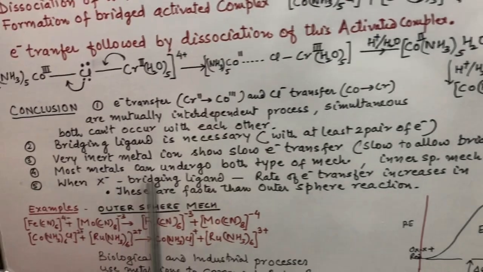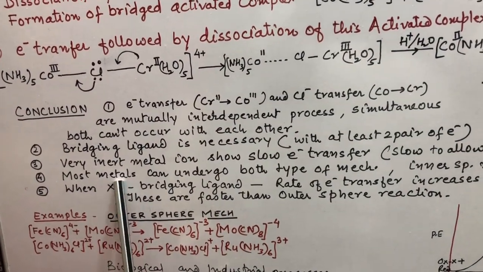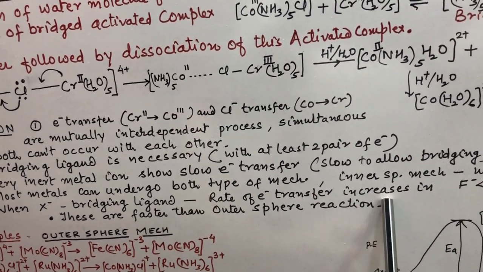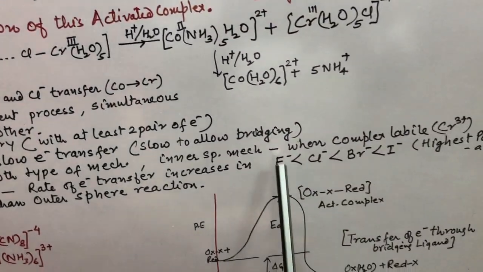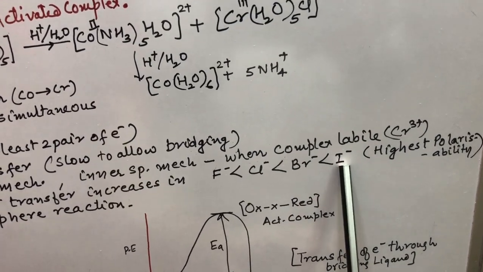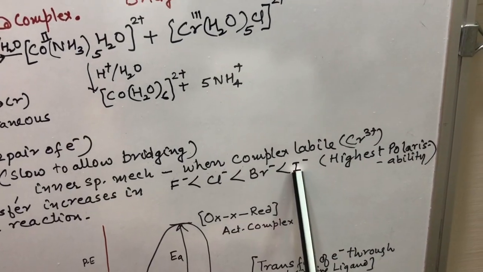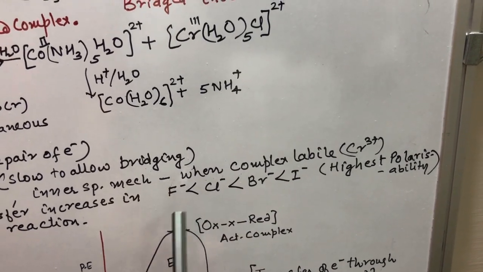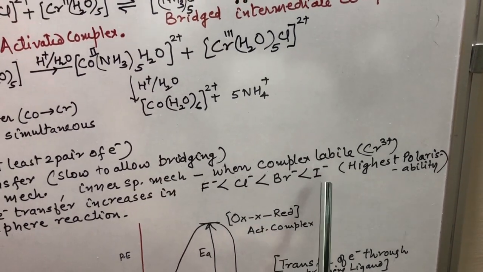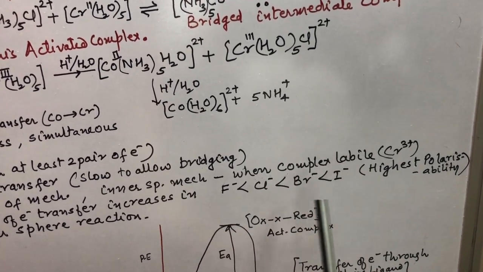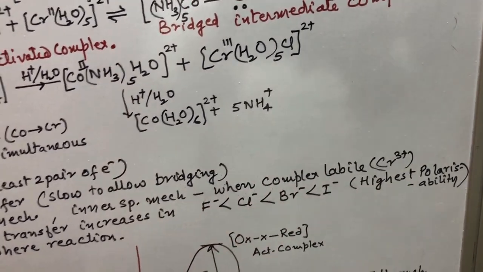When the bridging ligand acts, the rate of electron transfer increases in this order: if the ligand is fluoro, chloro, bromo, iodo, in the presence of iodo the electron transfer will be fastest, and in the case of the fluoro group, electron transfer will be the slowest. Because of the high polarizability of the iodide ion, electron transfer becomes very easy.